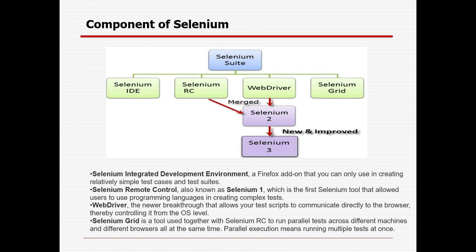Selenium RC was a greater version compared to Selenium IDE, which allows a user to use a programming language and create complex test cases, whereas Selenium WebDriver was more adaptable and more advanced than Selenium IDE or RC, which communicates with the browsers and can be controlled at the operating system level. Selenium Grid is a tool used together with Selenium RC, especially for parallel testing. We can run the same set of test cases in multiple browsers and multiple operating systems.